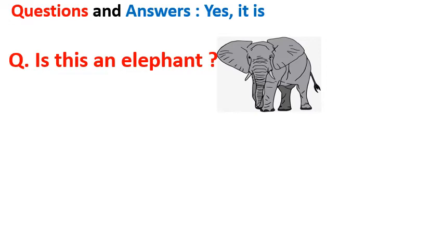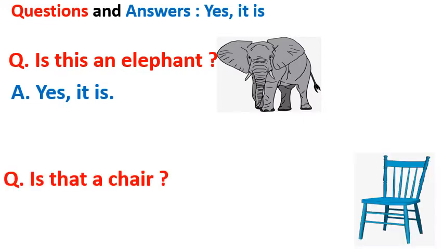When we are sure, when we are correct, when we are right, we say yes. Y-E-S. Yes. Yes, it is. Right, children? Is this an elephant? Yes, it is. Yes, it is is the answer now.